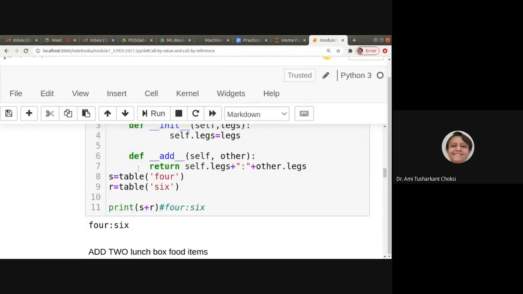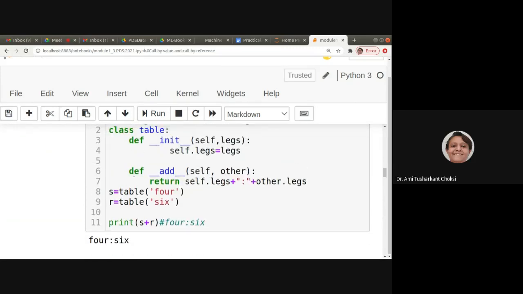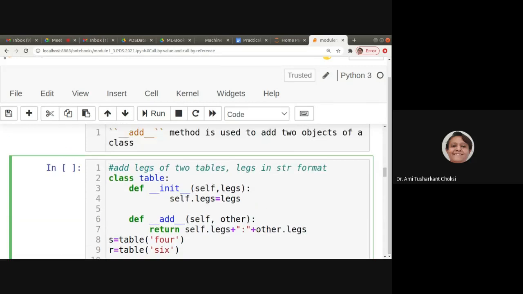Now we would like to have the add method. We want to add two objects. Let us say class Table is there. Inside that we are having the constructor with self and legs. Legs is the parameter to this constructor. self.legs = legs.